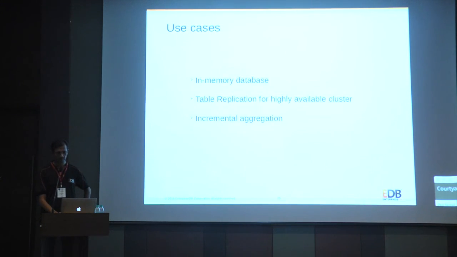There are a lot of other things we can do, not just logical replication. We can even do a table replication, not just a complete replication. We can do incremental aggregation, where we keep getting the table rows and columns and keep adding those values incrementally into an aggregate function and then pass it along.